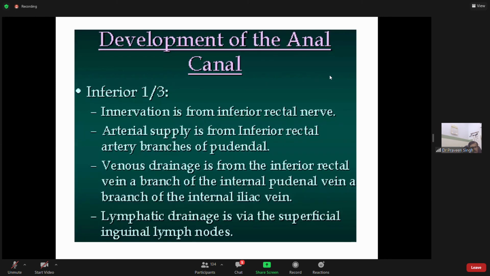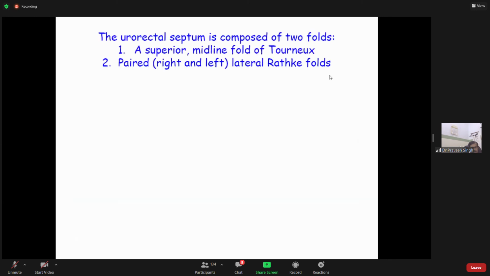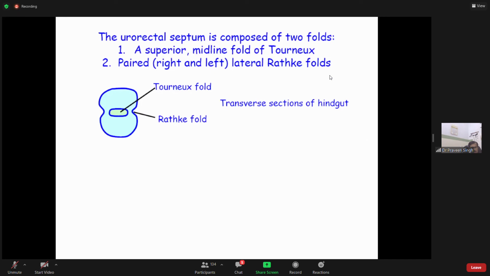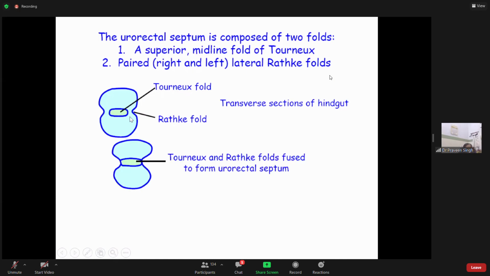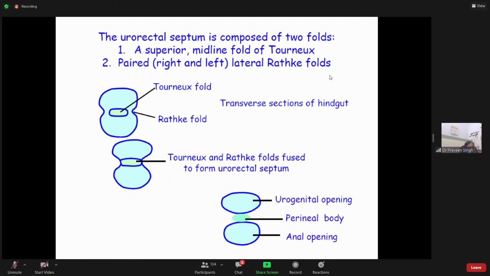Okay, so that was anal canal. The urorectal septum, as we saw, is composed of these two folds: Tourneux fold in the midline and Rathke fold laterally. They fuse, they form the urorectal septum. Now if this doesn't happen, that is the problem. And this is the urogenital opening, perineal body, anal opening. This is how it is formed: anterior urogenital opening, perineum, and anal opening. This is a triangle, this is an inverted triangle, and this is the perineum.